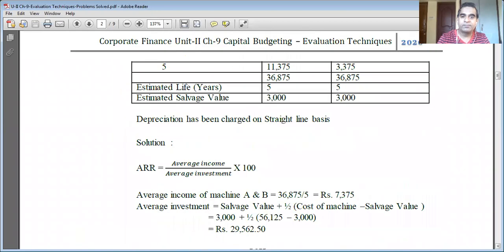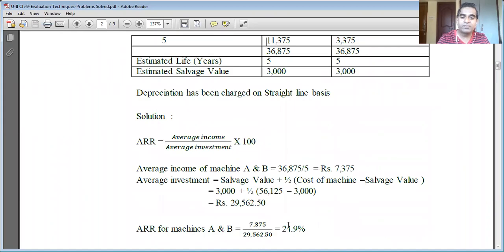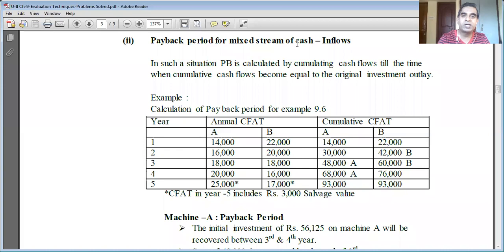The cash streams earlier for machine A were 3,375, 5,375, 7,375, and so on. Whereas in calculation of payback period for a mixed stream of cash inflows, new cash streams are given: 14,000, 16,000, 18,000, and so on. So this is a case of a mixed stream of cash flows where each year the amount received is different, and we are going to find out the payback period in this case.